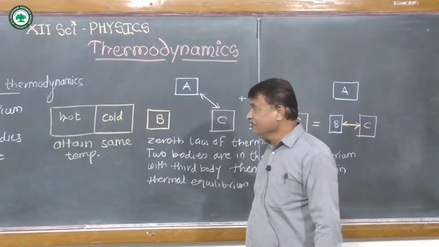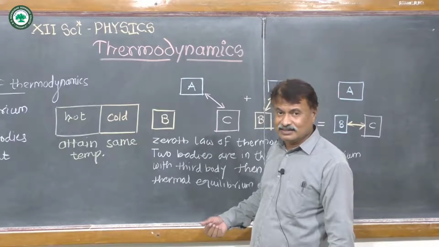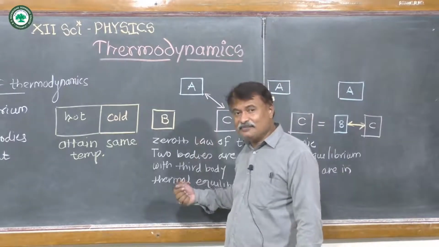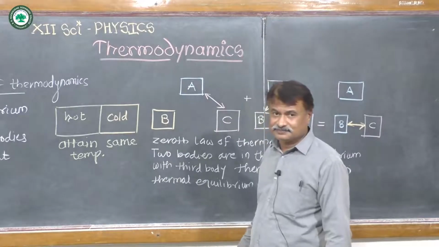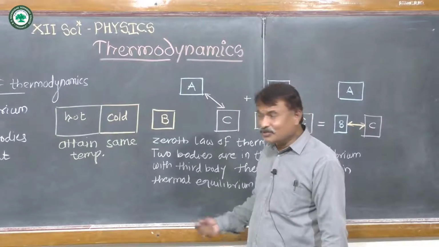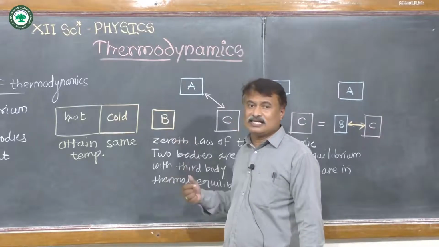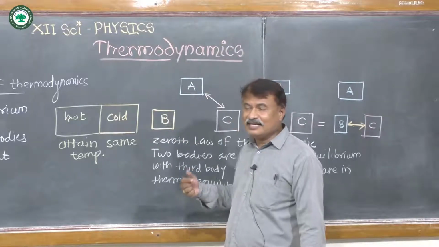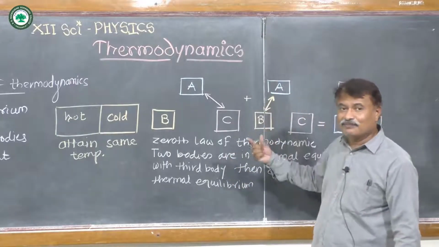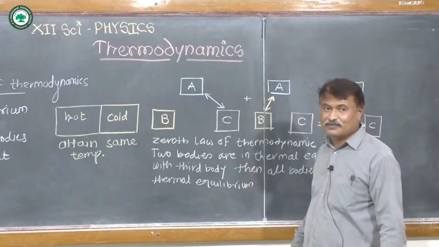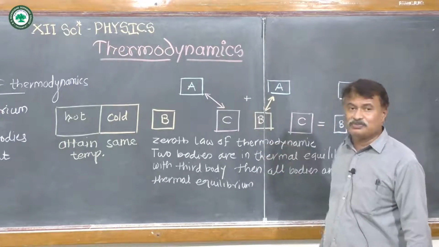Because when a thermometer is in contact with the body, then due to the thermal equilibrium between the body and the thermometer, mercury rises inside the thermometer and shows a constant reading. That reading shows that the body and thermometer are both in thermal equilibrium. So, in this way, we study the Zeroth Law of Thermodynamics.